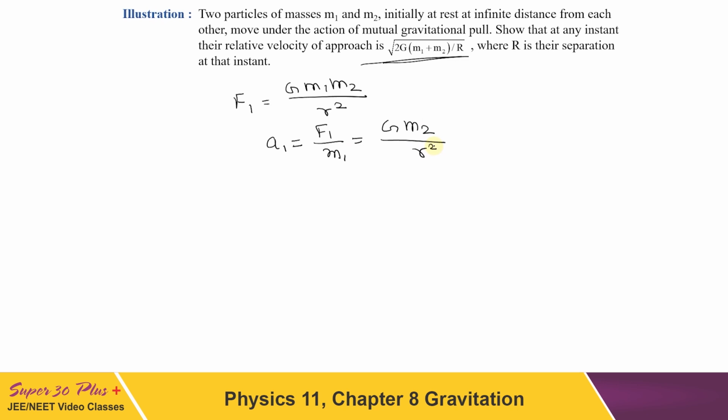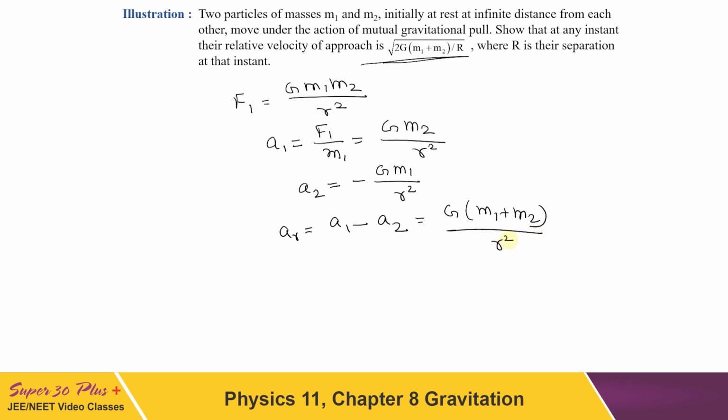Similarly, we can write the acceleration of m2 also, that will be a2 equal to minus G m1 upon r square. This time I have put a minus sign because these two accelerations have to be opposite to each other. Now the relative acceleration, if I write, will be equal to a1 minus a2, which will be G (m1 plus m2) upon r square.